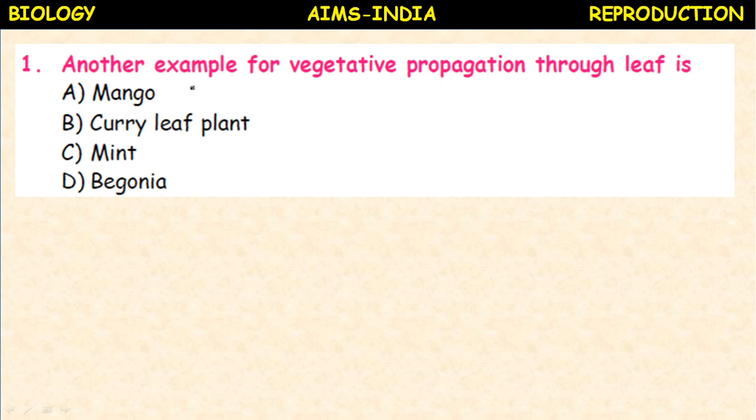Another example means one example which you know already. What is that? Bryophyllum. Other than bryophyllum, what is another example? Begonia. Okay. So in the process of reproduction, one of the main events is pollination.